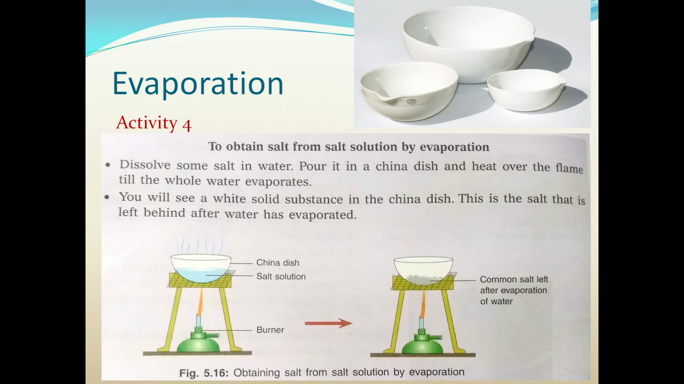So what you have to do, you have to pour the solution of water and salt in the china dish and heat over the flame till the whole water evaporates. You have to heat it till all the water from the solution evaporates. When all the water evaporates, you will find a fine white solid substance in the china dish. This is the salt that is left behind after water has evaporated.